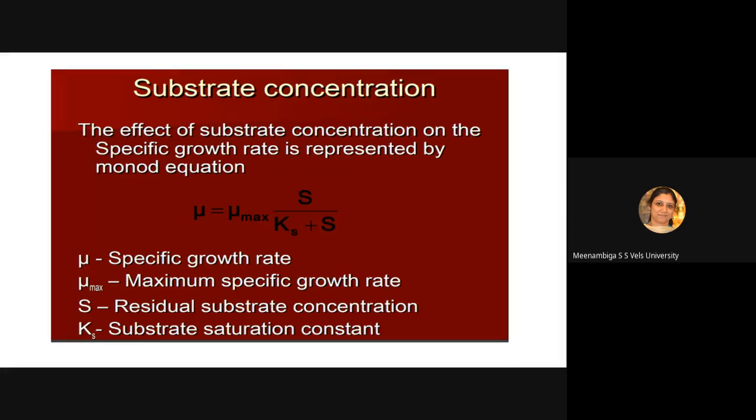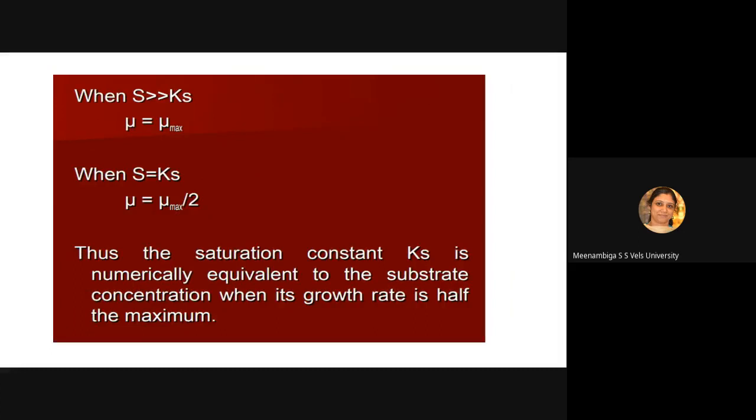When mu equal to mu max by 2, that is half of mu max, அப்படின்னா S is equal to Ks. Okay? அதேதான், instead of V Vmax னு போட்டிருக்கோம், mu max னு போட்டிருக்கோம். Okay, so thus the saturation constant Ks is numerically equivalent to the substrate concentration at which the growth rate is half the maximum. அதே sentencesல it has been given.